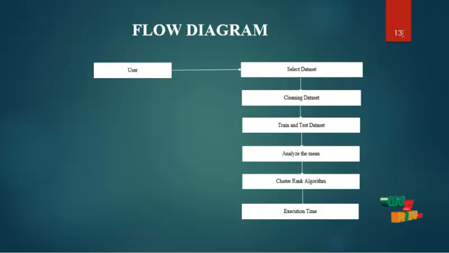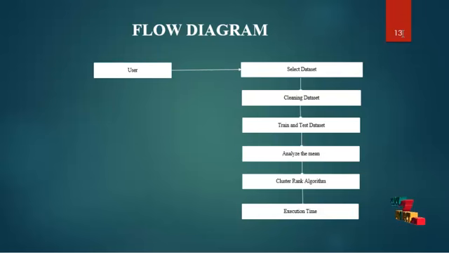Mean means the final mean of the particular value. Cluster run means it will cluster and rank the values of the iris dataset. So finally we are executing the execution time for the overall process. Clustering means we cluster and it will mark a star with the rank specified. So we specify the rank algorithm on the iris dataset, where iris is the eye disease dataset. So we are predicting the eye disease using the cluster rank algorithm.